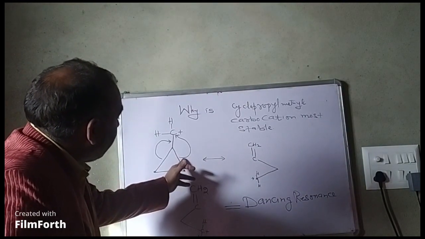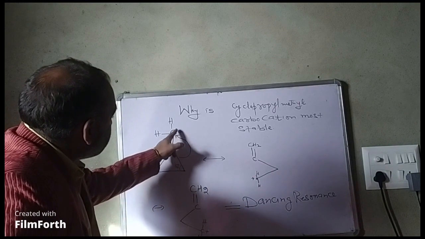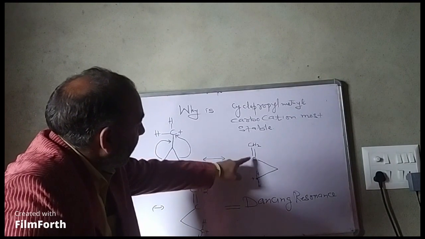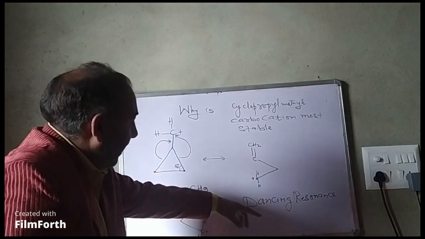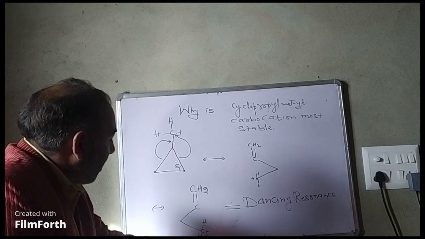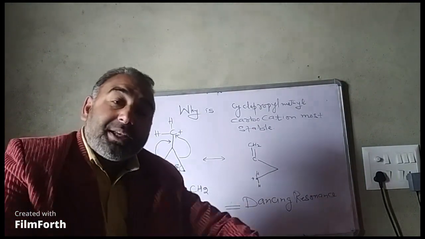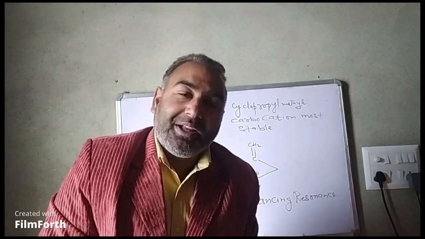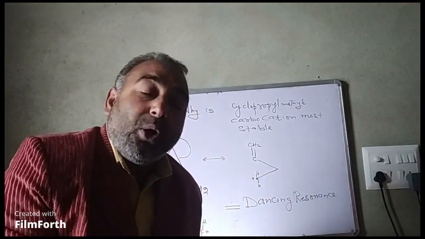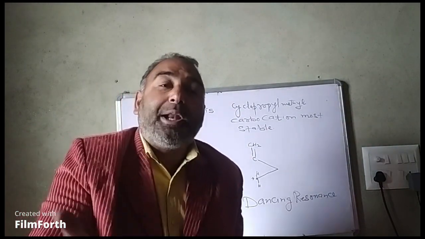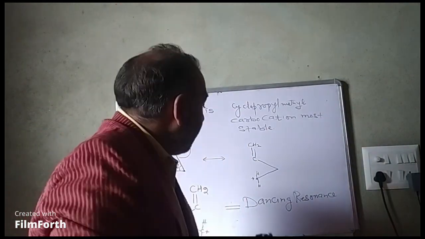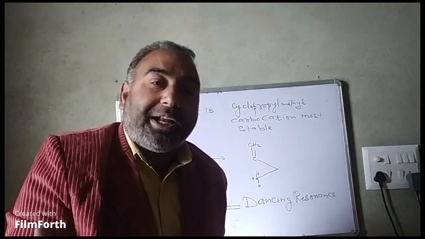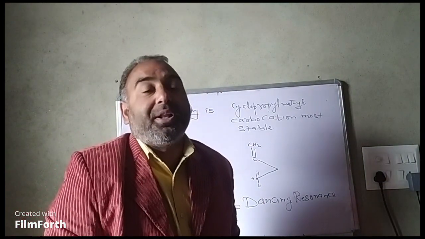This sigma bond joins this carbon and this carbon. And this sigma bond forms a double bond. Positive charge comes over here. In another structure, positive charge will come on this carbon. This dispersal of positive charge helps in stabilization. That is why cyclopropyl methyl carbocations become more stable, even more stable than triphenyl methyl carbocation, where pi bonds are responsible for stability.